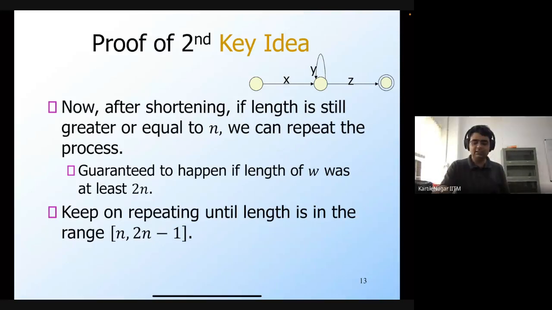That means that we only need to look for strings whose length is between n and 2n minus 1. If there is any such string, then the language is actually going to be infinite, and if there is not, then the language is finite. I hope that the proof is clear to everyone. Are there any questions regarding the proof?